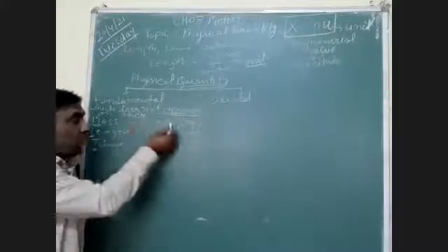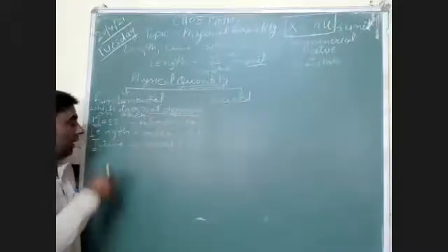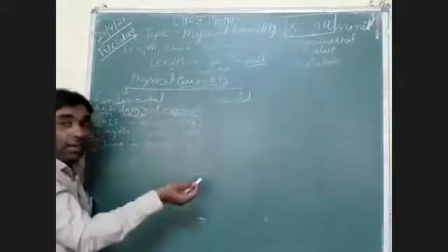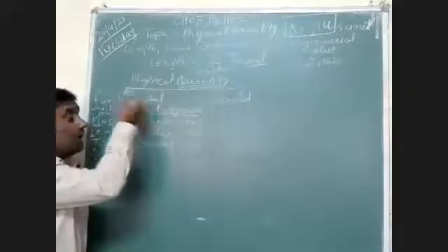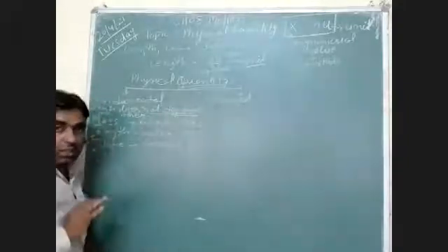Why are they known as fundamental quantities? Because mass does not depend on any other quantity. Length does not depend on any other quantity. Time does not depend on any other quantity, because they are independent. That's why they are known as fundamental physical quantities, or we can say the basic physical quantities.